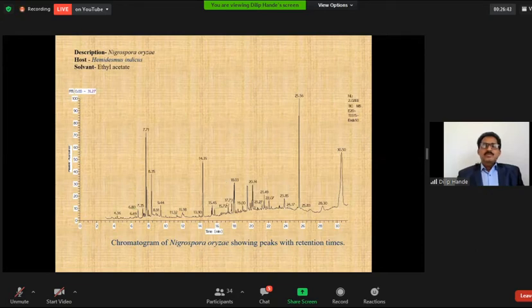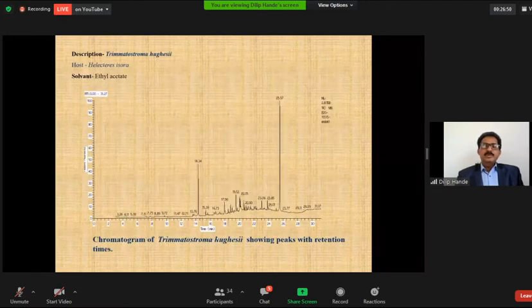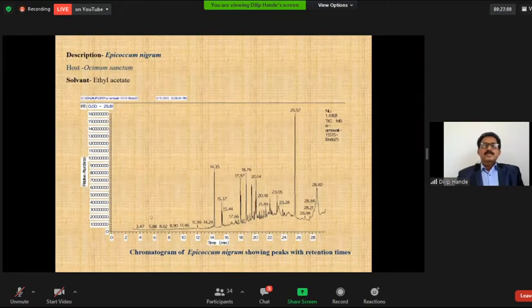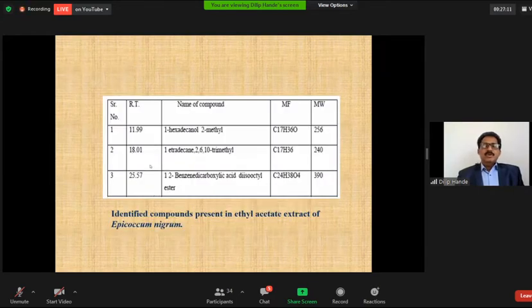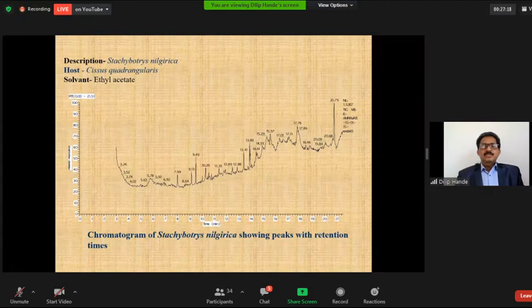This chromatogram is of Trematostoma showing the peaks with the retention time. These are the compounds identified from the Trematostoma extract. These are the structures of the compounds. Chromatogram of Epicoccum nigrum showing the peaks with retention time. These are the compounds identified from the extract of Epicoccum nigrum. These are the structures of compounds identified in the sample. This is the chromatogram of the last endophyte showing the peaks with retention time, and these are the compounds and their structures.